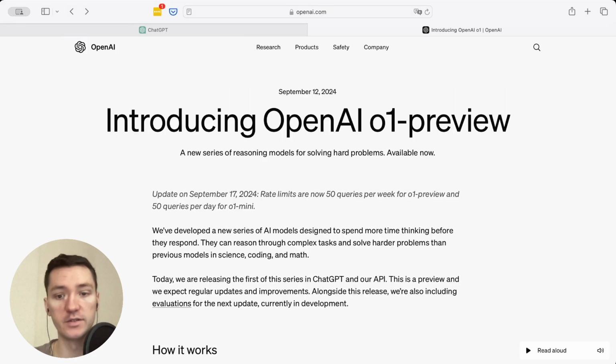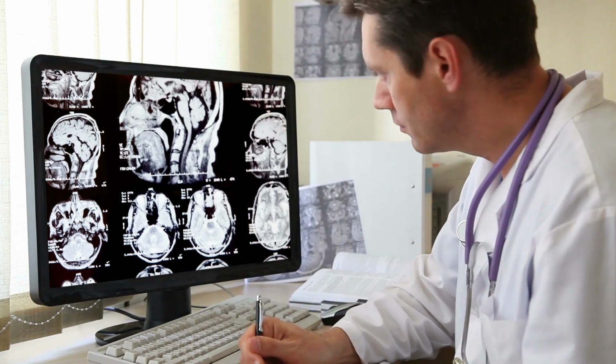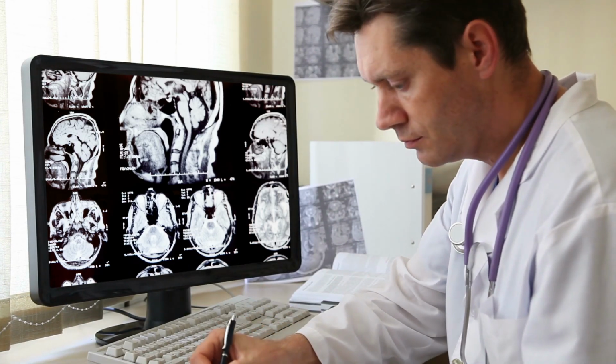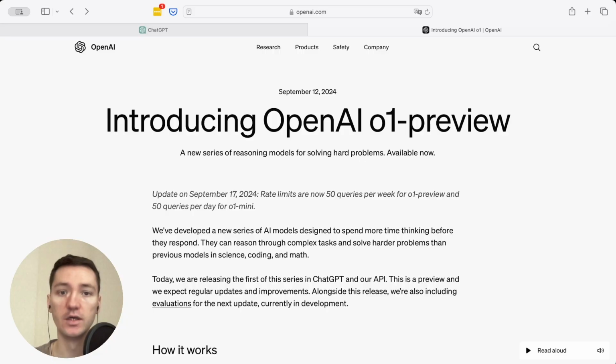The main difference between O1 preview and O1 mini is that the preview version is customized to solve the most complicated tasks and build difficult step-by-step logical solutions, systems, and patterns. Of course, you can ask, what should I eat tomorrow? Or could you please create a recipe for this or that? But you won't receive that kind of result compared with GPT-4o.